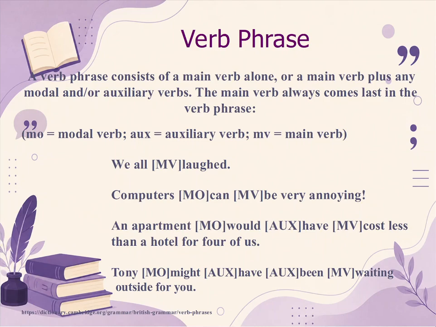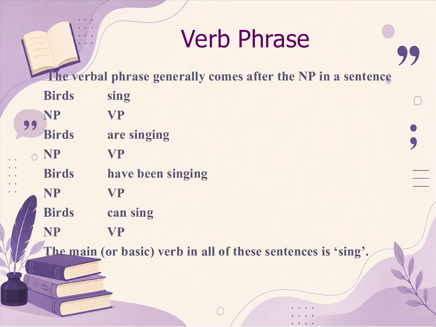In the last sentence we have 4 words in the verb phrase. Tony might have been waiting outside for you. Might is the modal, auxiliaries are have and been, and the main verb is wait, ing form of wait, waiting.